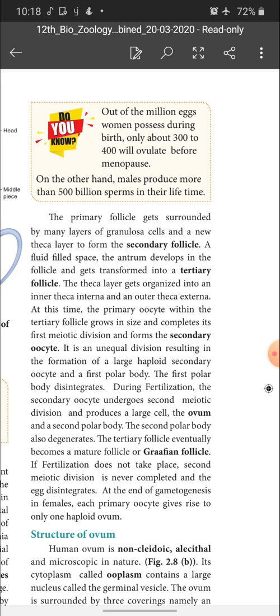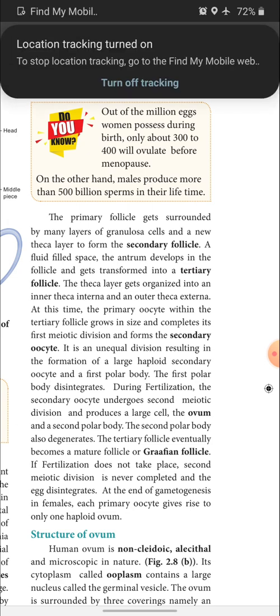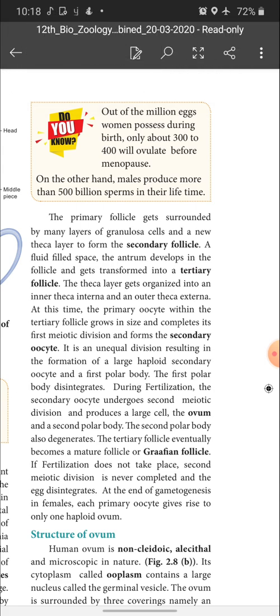This granulosa layer gets differentiated into outer theca externa and inner theca interna. At that time, the primary oocyte within the tertiary follicle grows in size and completes its first meiotic division and forms the secondary oocyte. So which stage is this? In the tertiary follicle stage, the primary oocyte grows in size and completes its first meiotic division and forms the secondary oocyte.